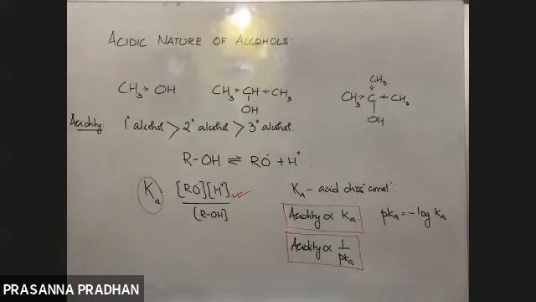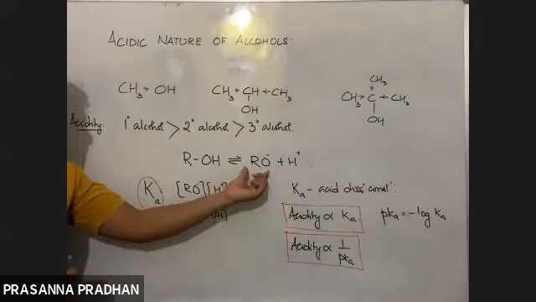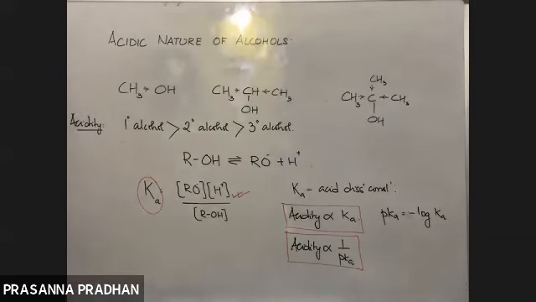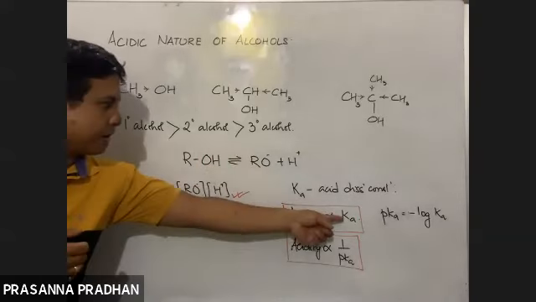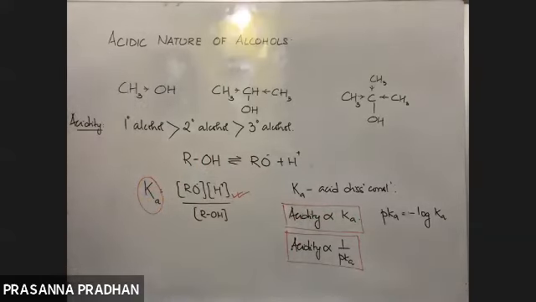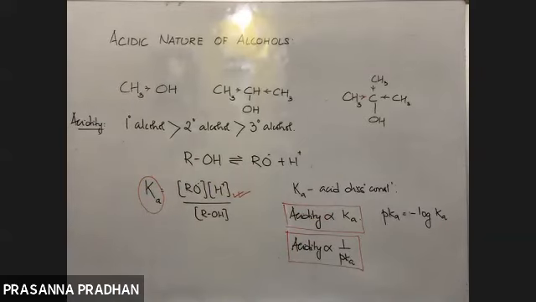Remember, alcohols are acidic in nature. After ionizing, they will give you an anion, which is known as an alkoxide ion. The acidity can be compared through your Ka value, which is directly proportional, or through your pKa value, which is inversely proportional. And what we learned about acidity is electron donating groups decrease it, whereas electron withdrawing groups increase it.